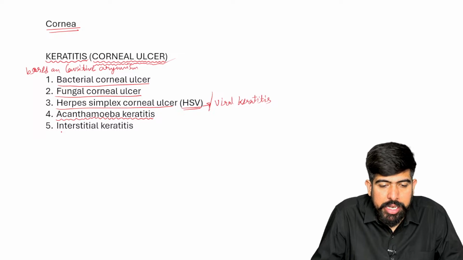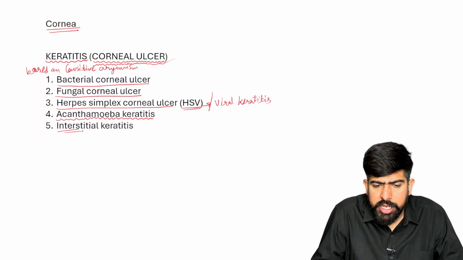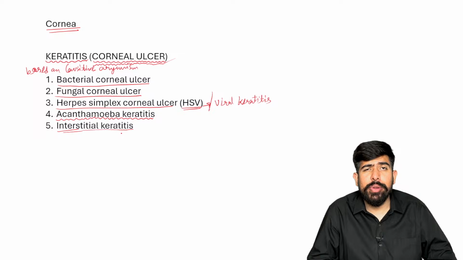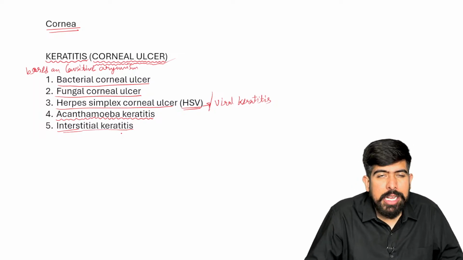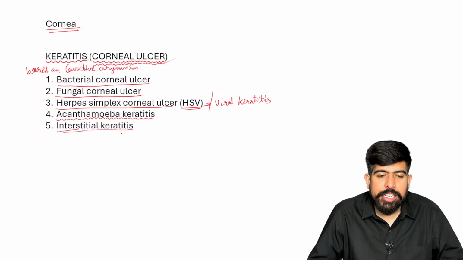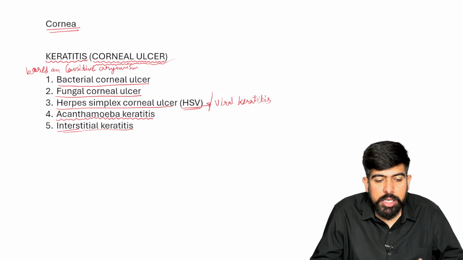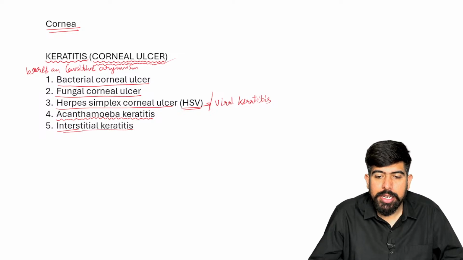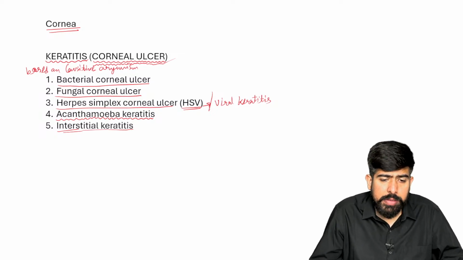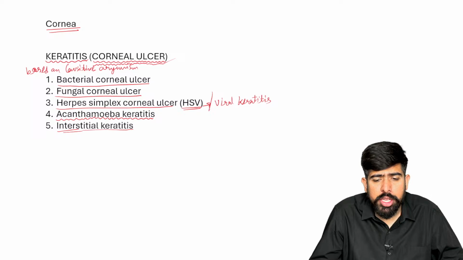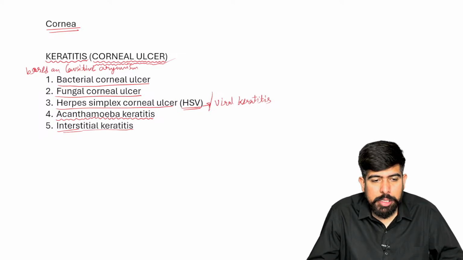The last one is interstitial keratitis, where there is inflammation of the interstitial space. So this classification is based on the causative organism.